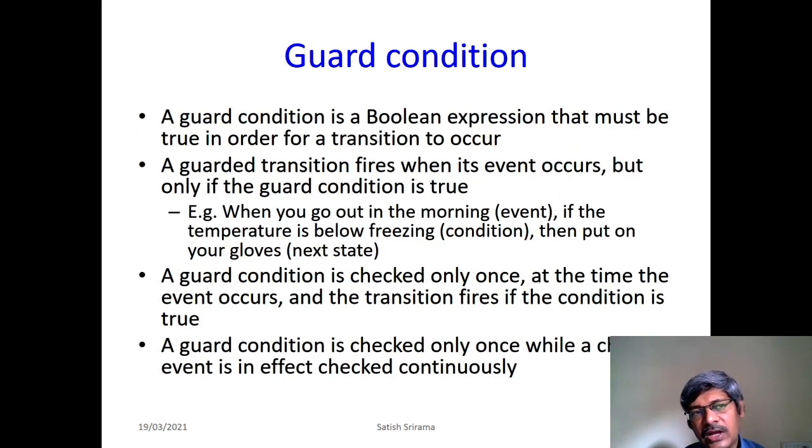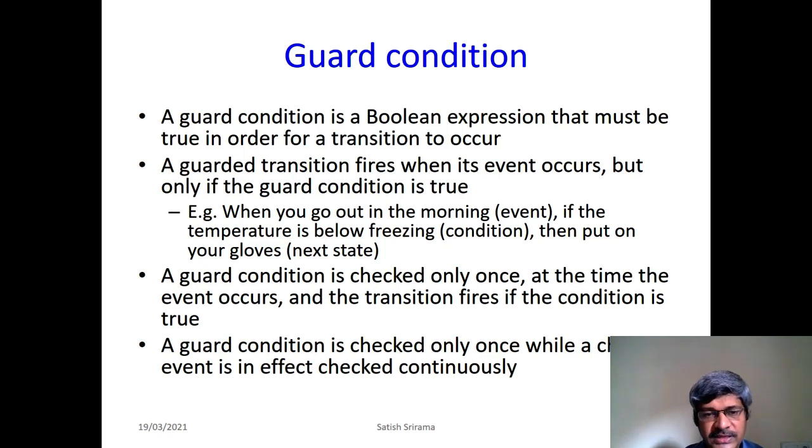Then let us discuss the guard condition. A guard condition is a Boolean expression that must be true in order for a transition to occur. A transition is moving from one state to another, but a guard condition is a Boolean expression that should be true so that you can go from the source state to the next state. A guarded transition fires when its event occurs, but only if the guard condition is true.